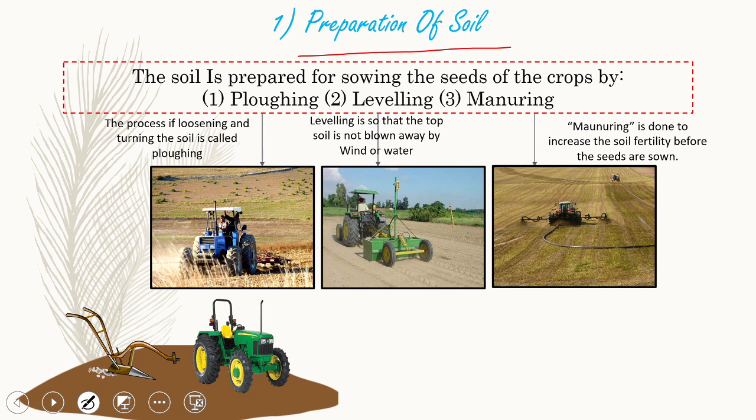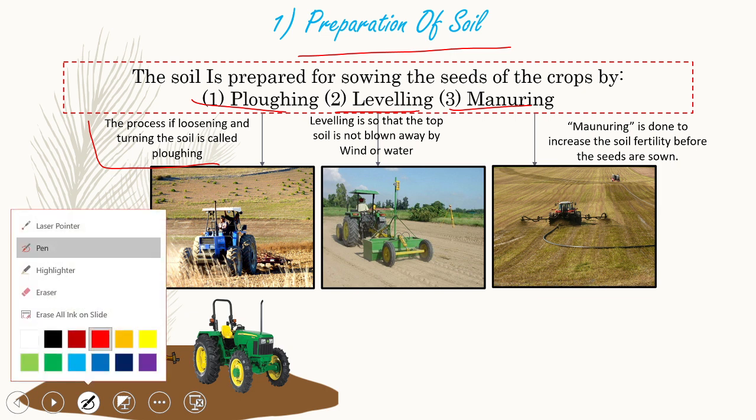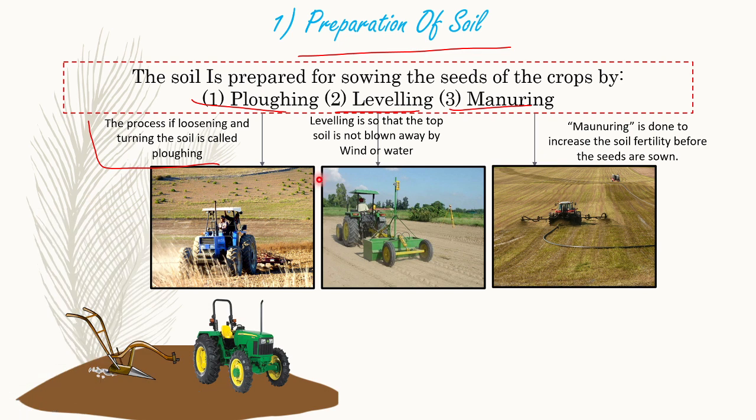To get them back, we use three processes, which are plowing, leveling, and manuring. So here the definition is given. This is a very, very important definition, and you have to learn it, because it tells you the basic meaning.